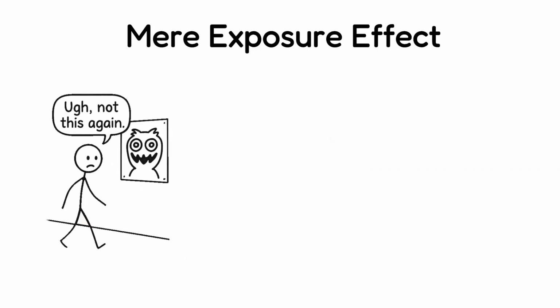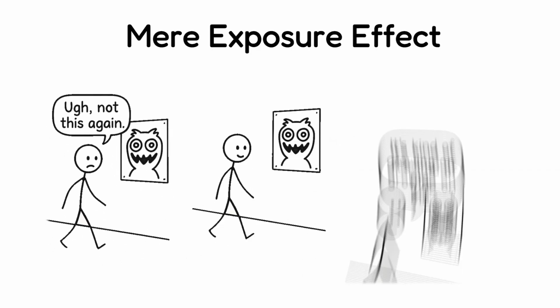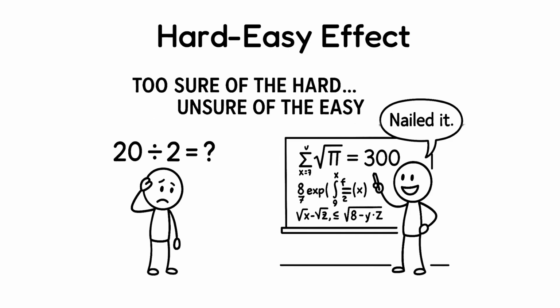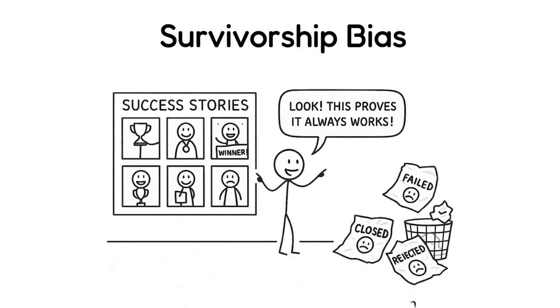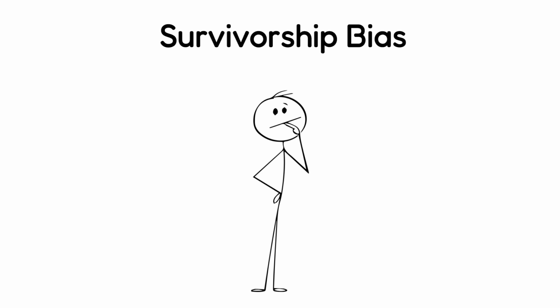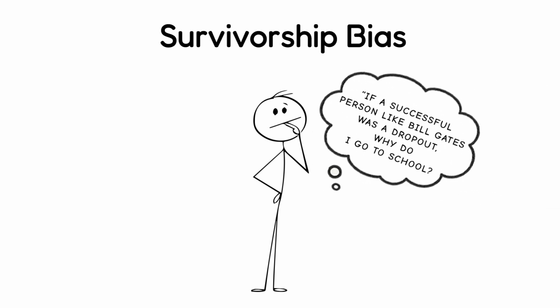Mere exposure effect. People tend to like things more simply because they see them often, even if they didn't like them at first. Hard, easy effect. We're often overconfident with hard questions and doubtful with simple ones, leading to poor self-judgment in both cases. Survivorship bias. It's a logical error where we focus only on the successes and ignore the failures. This can lead to misleading conclusions or poor decisions.